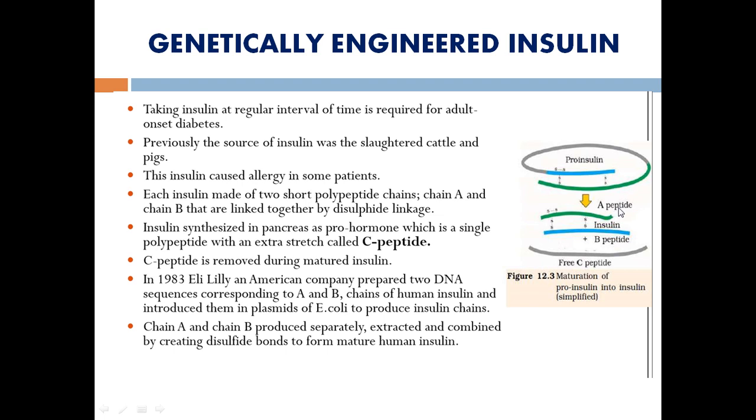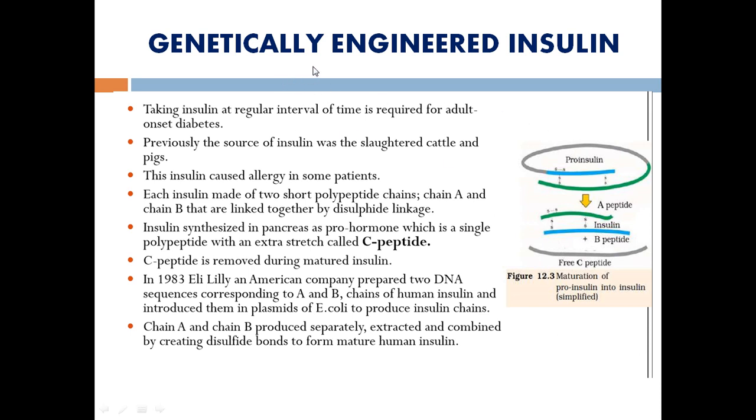So the meaning of peptide is a protein that is made up of a number of amino acids. Here, A peptide is there and B peptide is there. Normally this insulin is made up of 51 amino acids. As I said before, protein is made up of amino acids. The A peptide is made up of 21 amino acids. The B peptide is made up of 30 amino acids. So altogether A and B combine to form 51 amino acids. We call it insulin.